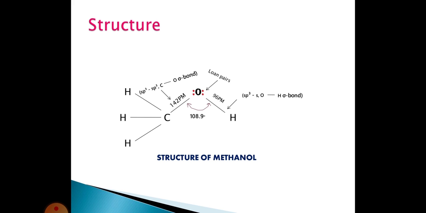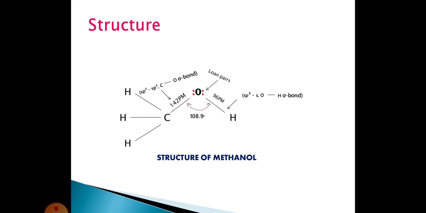But in this molecule the carbon-oxygen-hydrogen bond angle is 108.9 degrees, because the angle is decreased. The tetrahedral angle is 109 degrees 28 minutes, but this compound's angle is 108.9 degrees.